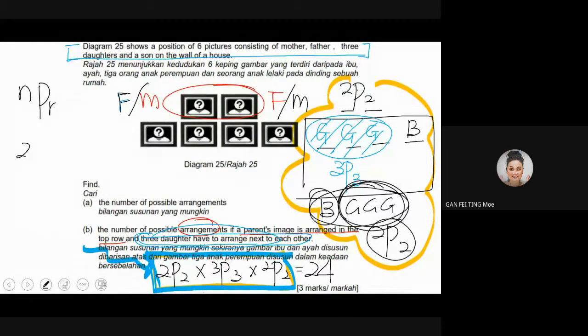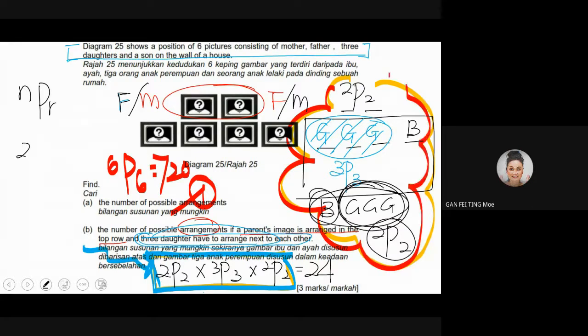If anything goes wrong here, then at least there you can get one mark, because this question has 3 marks. So 1 mark is here, 1 mark is here. This will be 1 mark: the number of arrangements of 6P6 just now. Straight away you get the answer, 720. 720 is 1 mark. Leaving 2 marks, 1 should go to the working. So where is the working? Either 2P2, 3P3, or 2P2. You show it in the working.